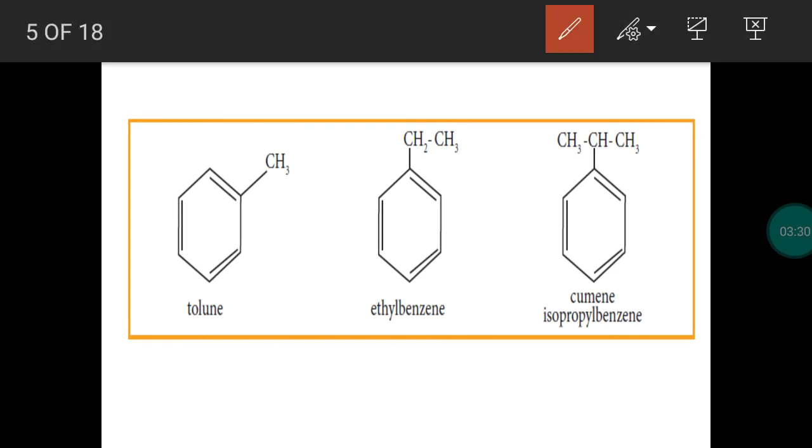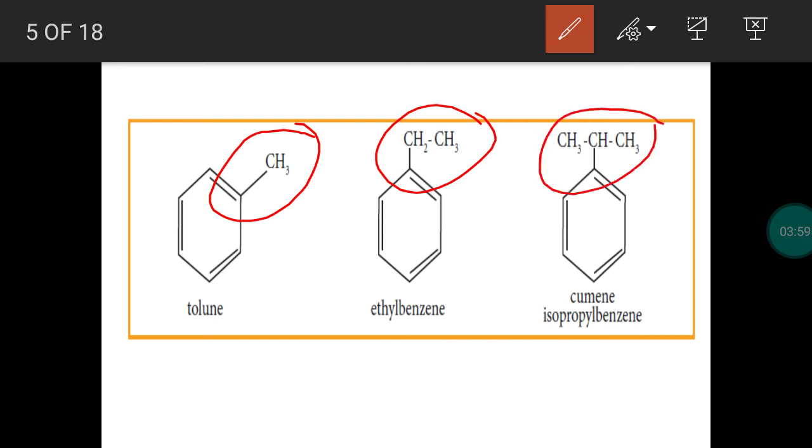We know that 6 hydrogen atoms are present in benzene, molecular formula C6H6. The hydrogen atoms in benzene can be replaced by some other atoms or groups. In benzene, a hydrogen is replaced by a methyl group, so it is called methyl benzene. Hydrogen in benzene replaced by an ethyl group is called ethyl benzene.